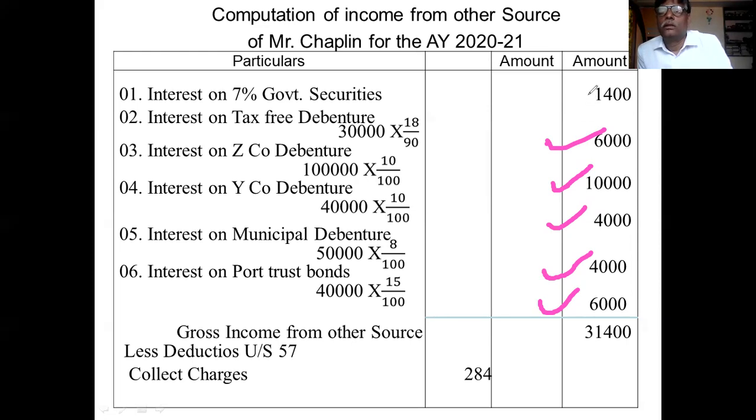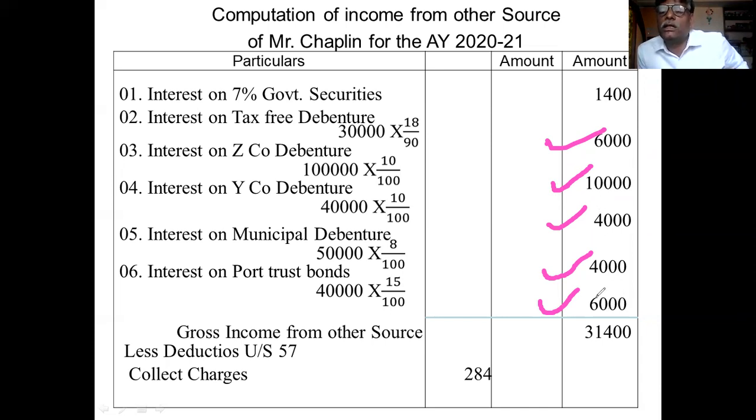Remember this. On government securities, tax is not deducted. On private sector, tax is deducted. The deducted tax is paid to the government on behalf of the assessee, on behalf of the investor. That is called tax deducted at source. So these amounts the assessee will not receive.